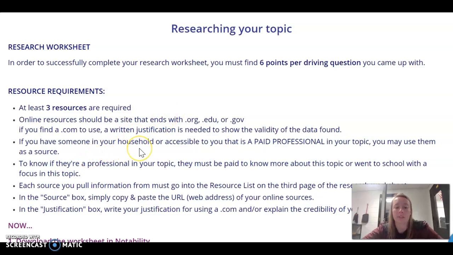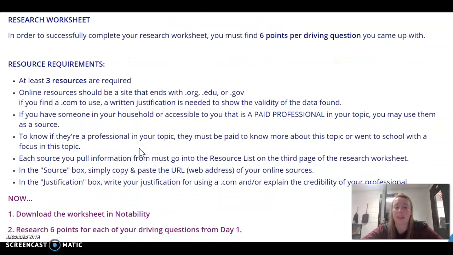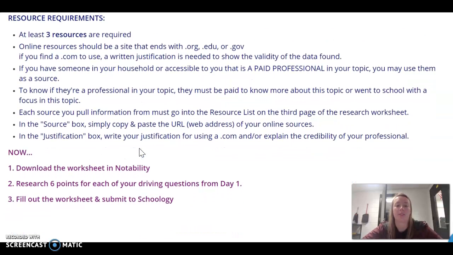Okay, if you have someone in your household that is accessible to a paid professional in your topic, you may use this paid professional as a source. To know if they're a professional in your topic, they must be paid to know more about this topic or went to school with a focus in this topic. Each source you pull information from must go into the resource list on the 3rd page of the research worksheet. In the source box, simply copy and paste the URL, which is the web address of your online source. And in the justification box, write your justification only if you use a .com.